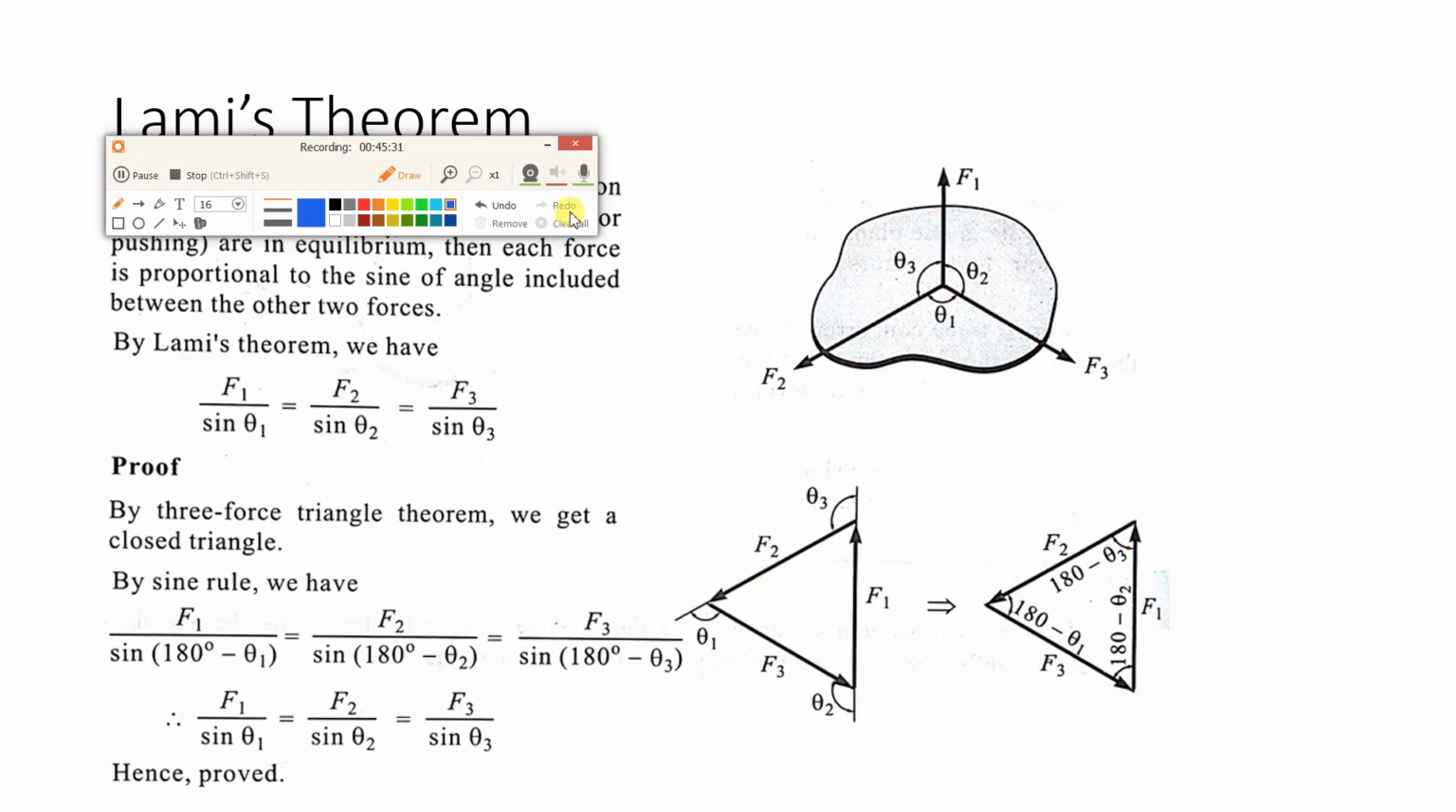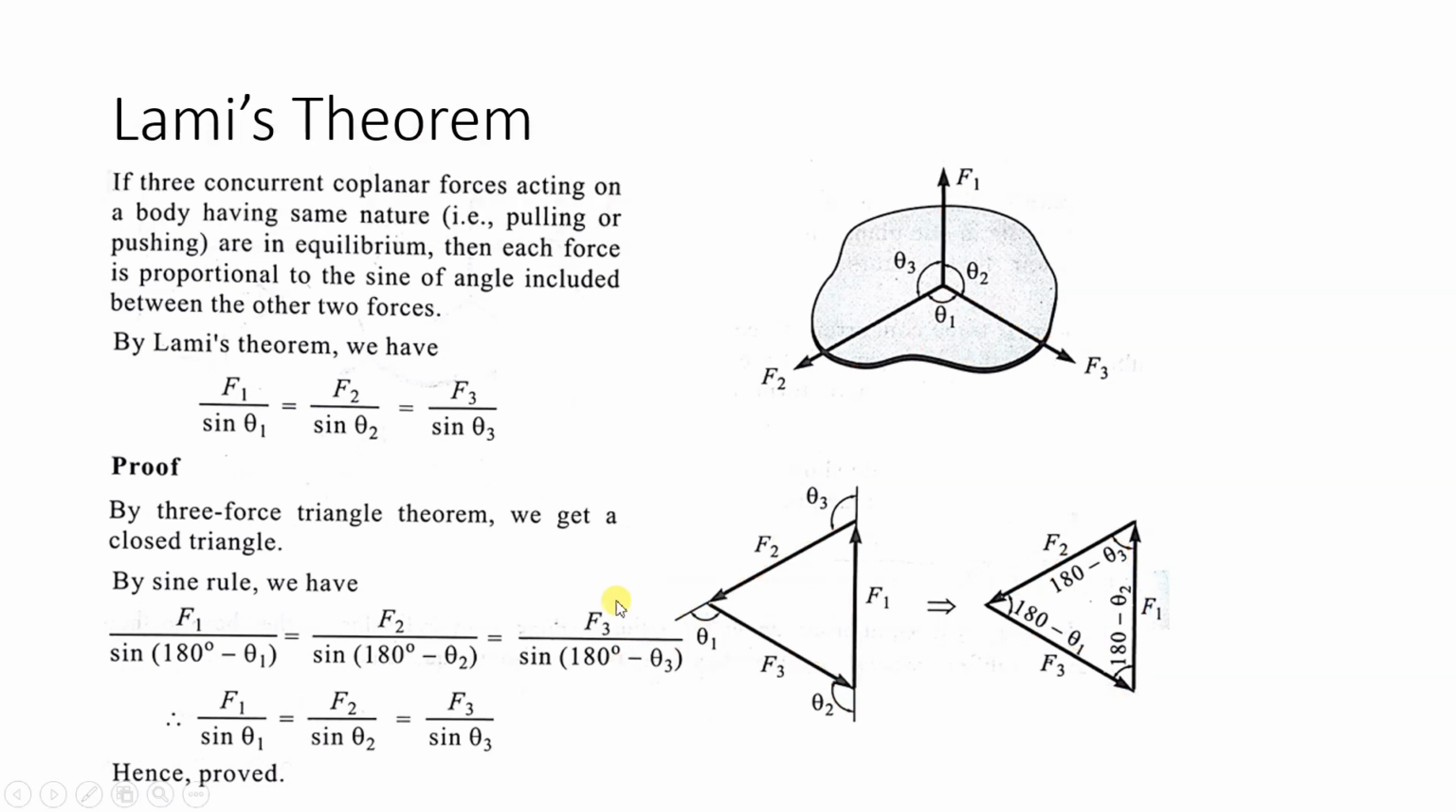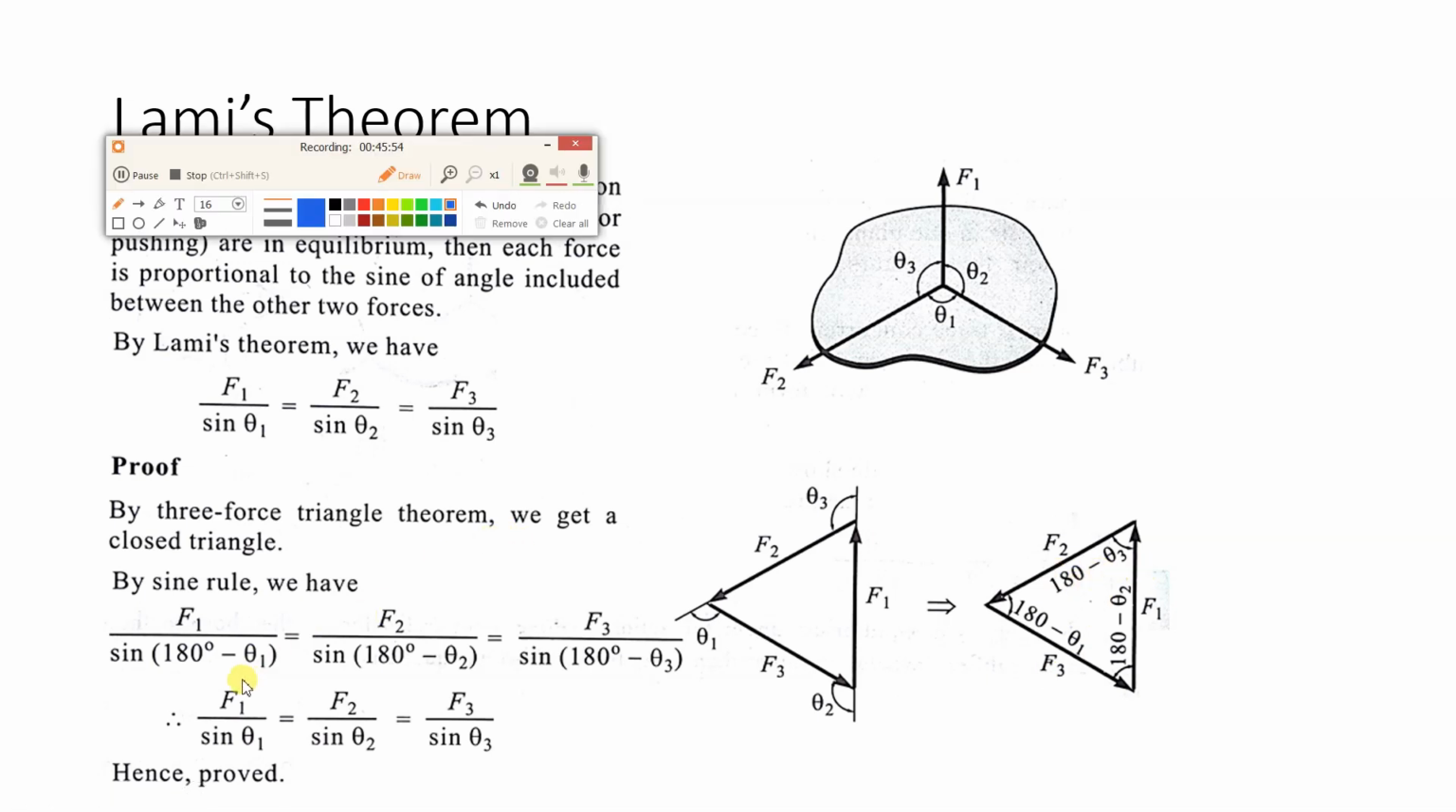Now you can apply the sine rule. F1 upon sine of 180 minus theta 1 is equal to F2 upon sine of 180 minus theta 2, equal to F3 divided by sine of 180 minus theta 3. So you will get this equation. This is Lami's theorem.